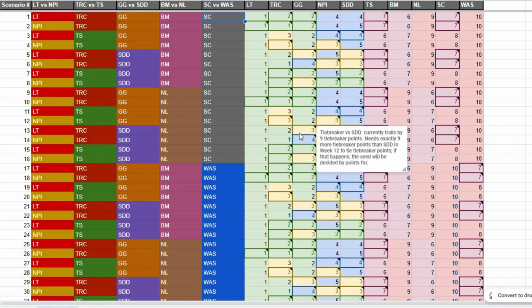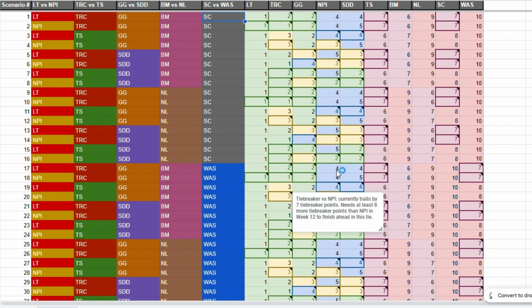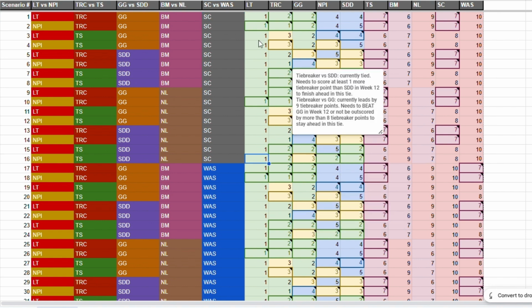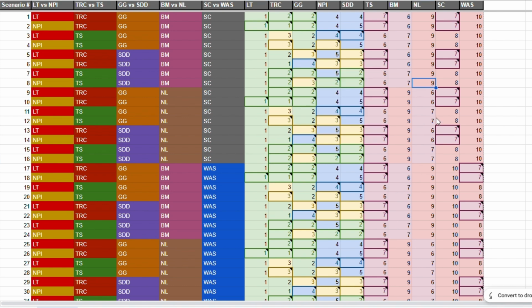So as you can see, you can go through all of the tiebreaker scenarios just by hovering and seeing what you need. In this specific case, in redraft, as you can see by the color code, we already have our 5 playoff teams. How those playoff teams seed themselves, we don't necessarily know yet, but Leftist Tears, the Red Carpets, Gumpy Glizzies, no pun intended, and Scoob the Delinquent will be playing for the championship this year in redraft. That is set.